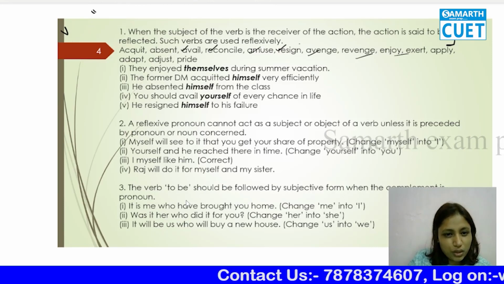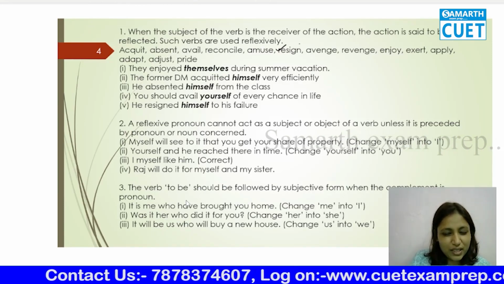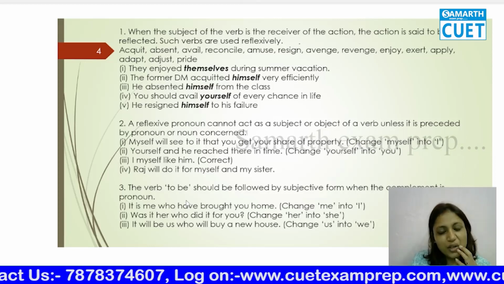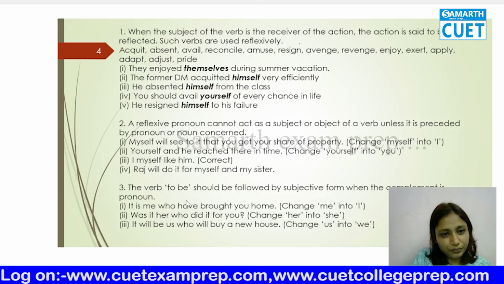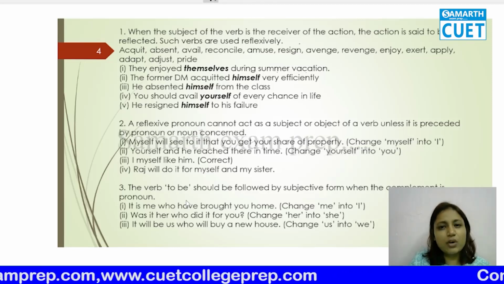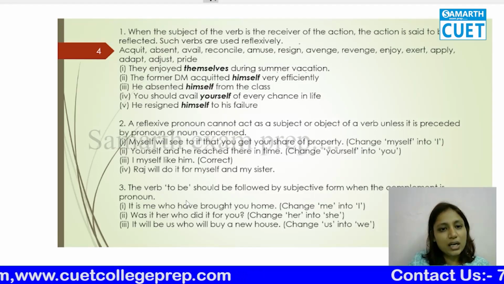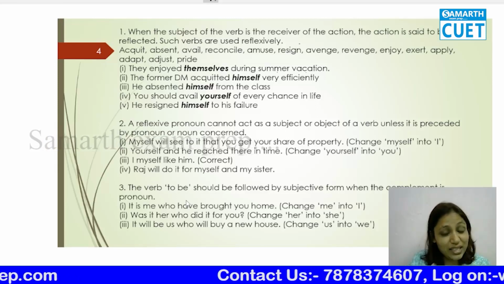Okay, so you see these words. When you use these words, first read the example. They enjoyed themselves during summer vacation. What we usually do is say, I enjoyed at the party. That is an error grammatically.